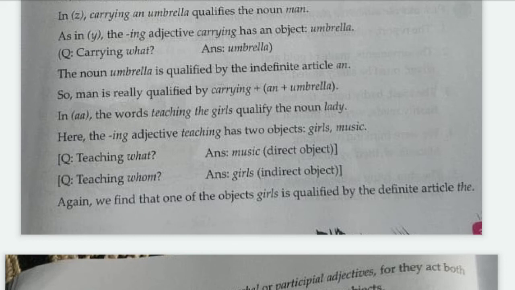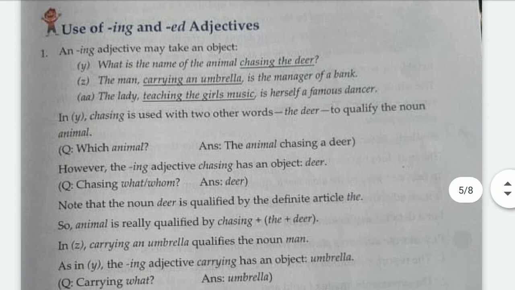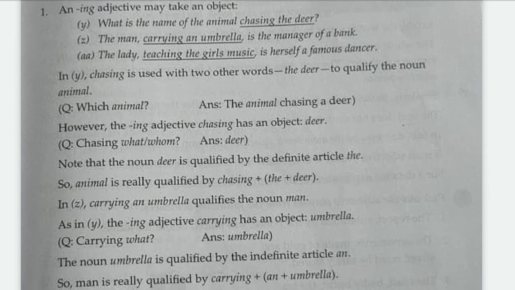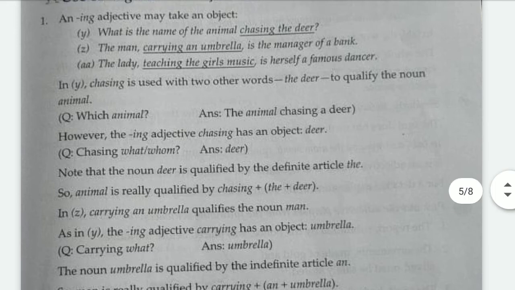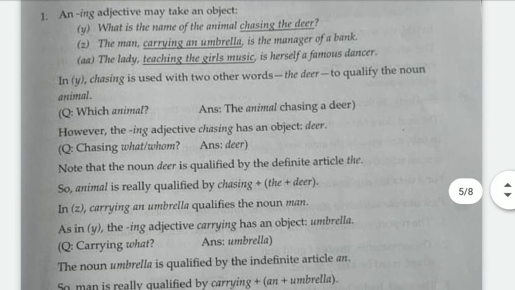One is direct and one is indirect object. Okay, we find that one of the objects, girls, is qualified by the definite article the. Sometimes a noun is used with articles also, the or an, definite or indefinite article. And just don't forget that an ing adjective is used as an adjective, and it may also take an object too.